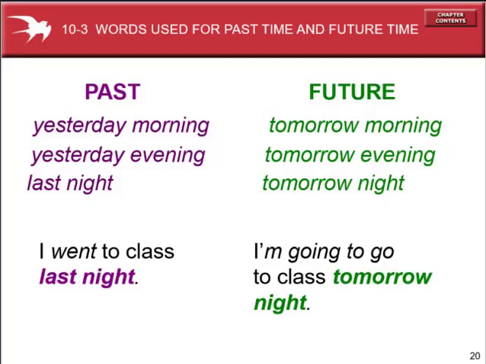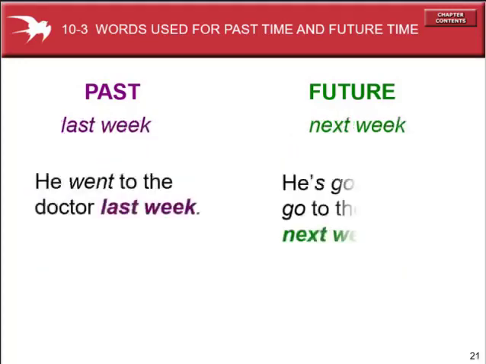So the structure is be plus going plus infinitive. That is why you have to use the structure of the future form. Last week indicates the past tense. He went to the doctor last week. And next week, he's going to go to the doctor next week. Last indicates the past, and next indicates the future.